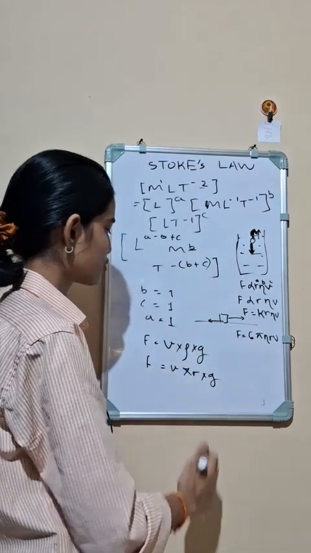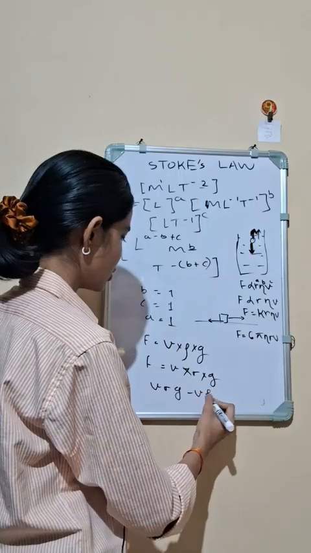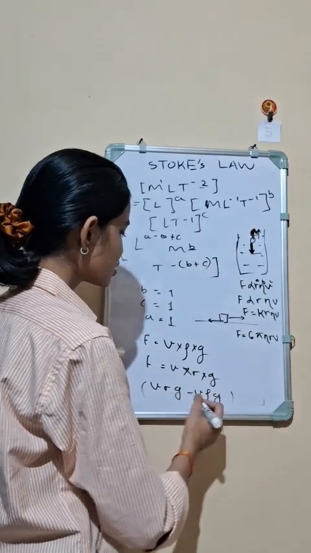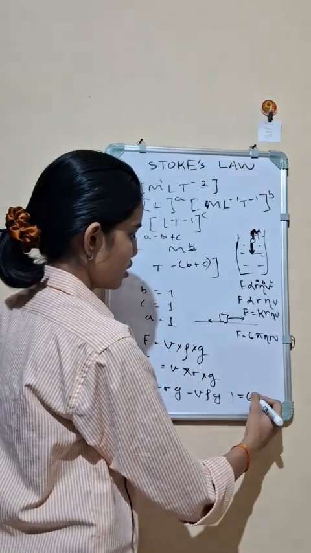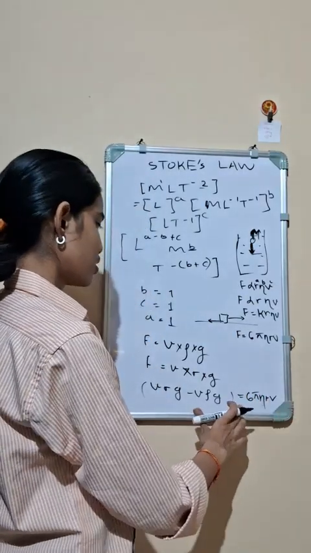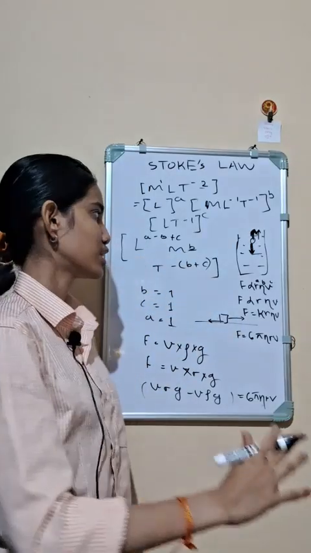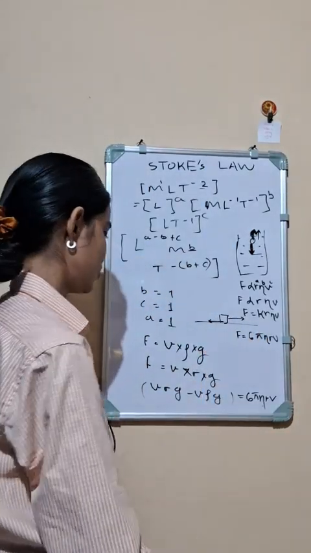So the downward force will be equal to V sigma g minus V rho g. So when this downward force equals this viscous force, the body will fall with a constant velocity and no net force acting on it.